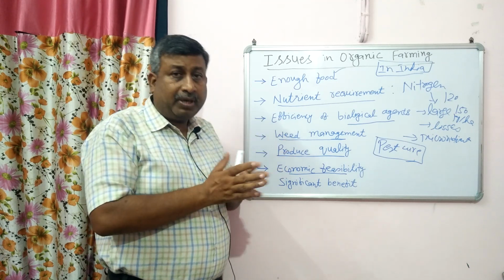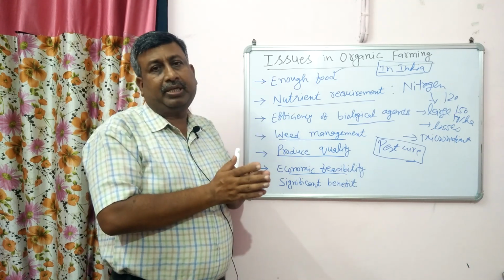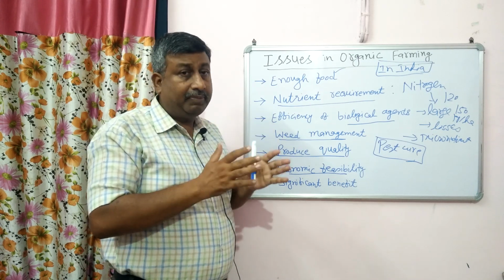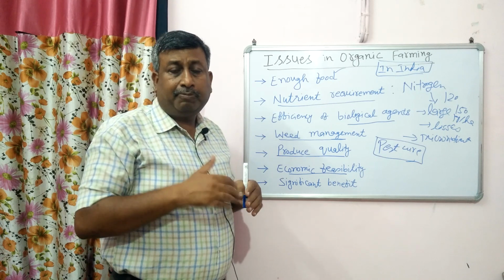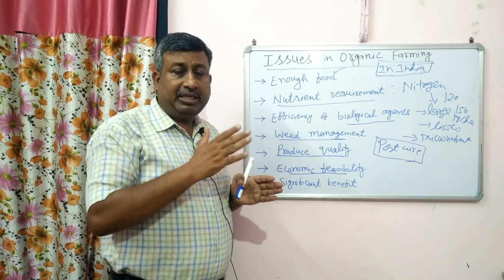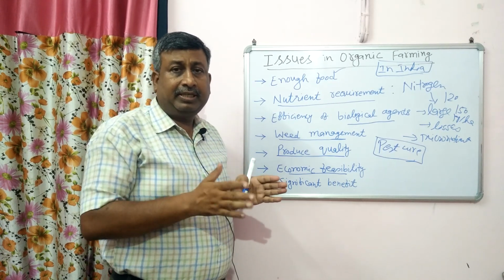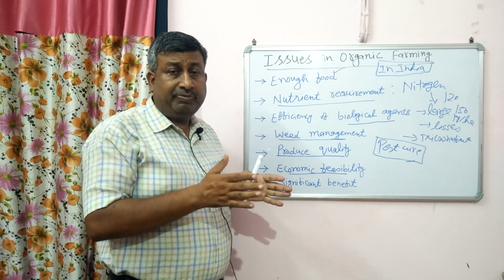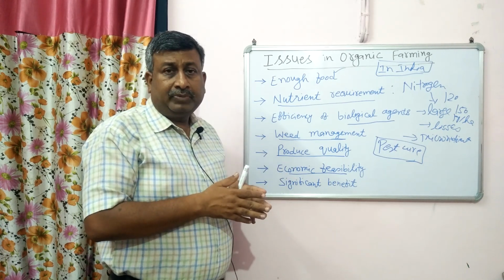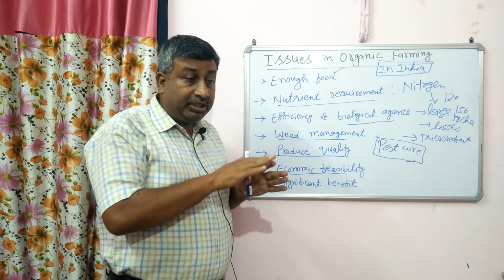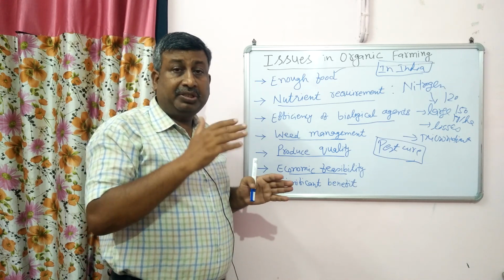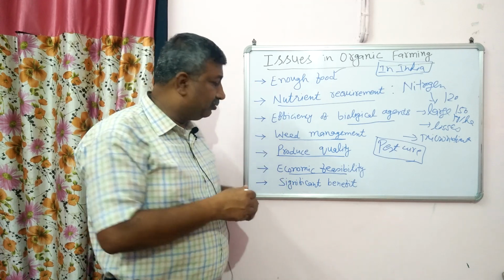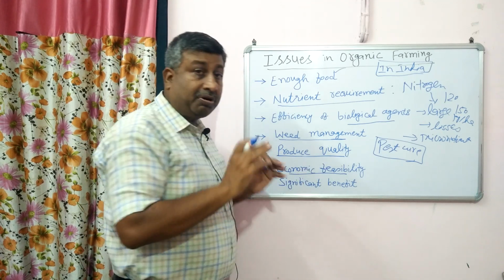If organic farming is done properly, with proper standards, then it is feasible, but in the short run it is not feasible because the conversion period is 3 years. We have to wait for 3 years. The produce is certified after the 3 years when it is converted. So during the 3 years we do not get the premium price and the production is reduced. So during the 3 years economic benefit is less, but after 3 or 4 or 5 years we get more benefit. So the economic feasibility in the short run is under question.